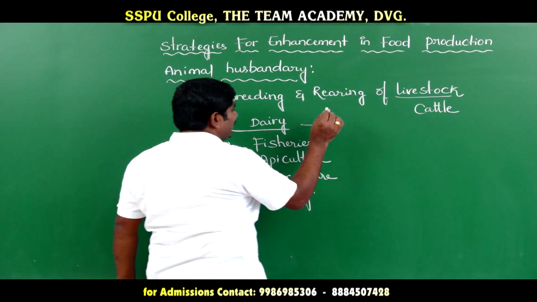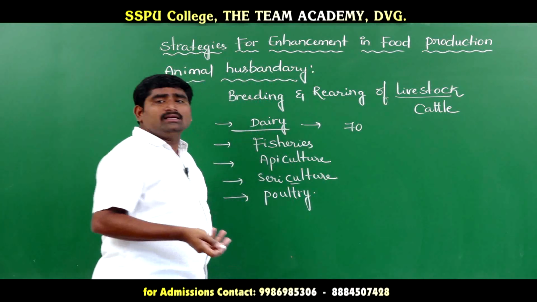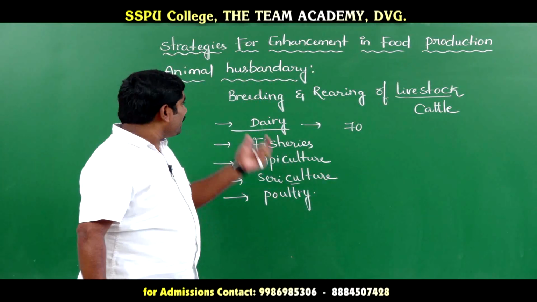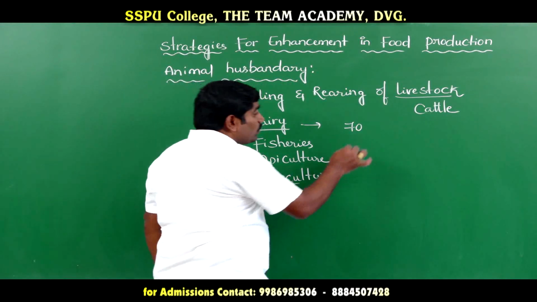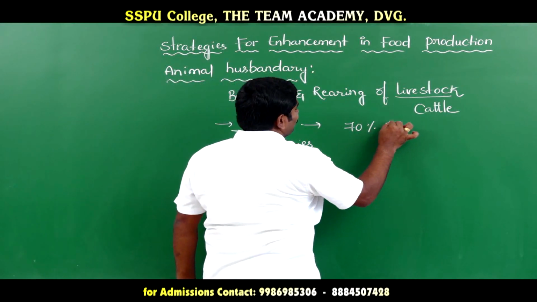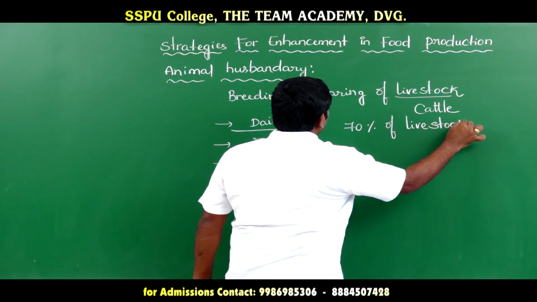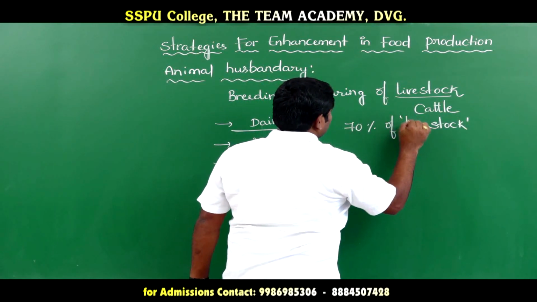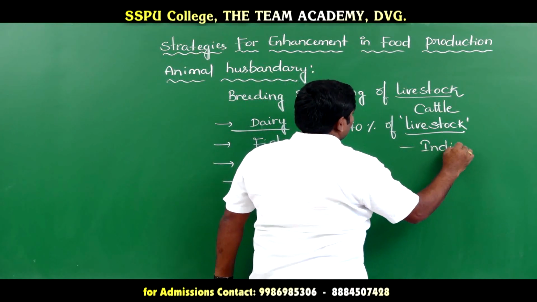Now let us see, for an example, why we need to improve dairy farm management, or animal husbandry, and food production. Around 70% of livestock is present only in India and China.